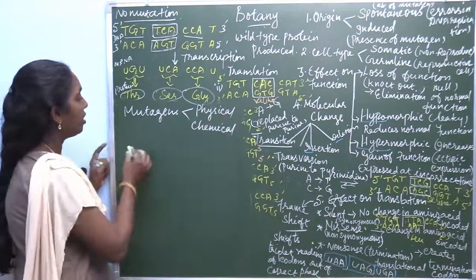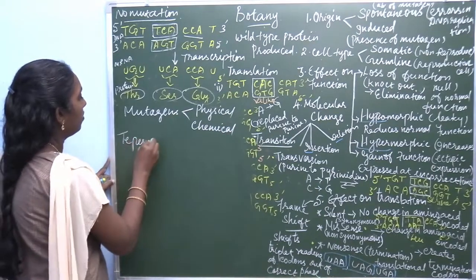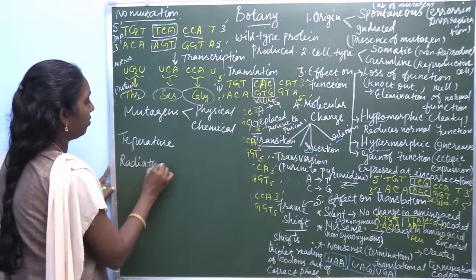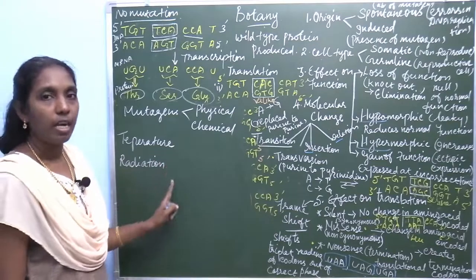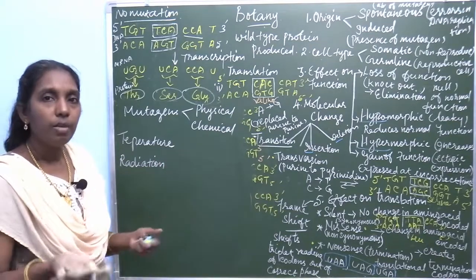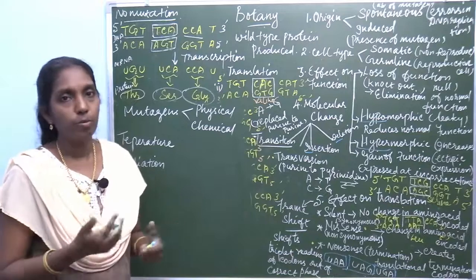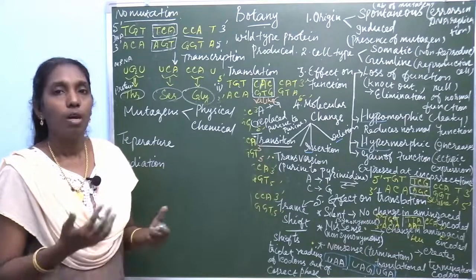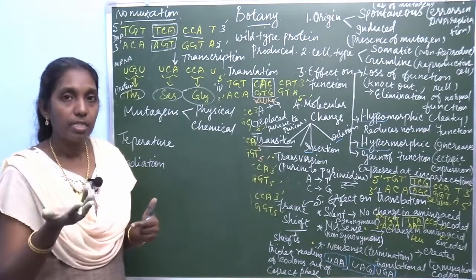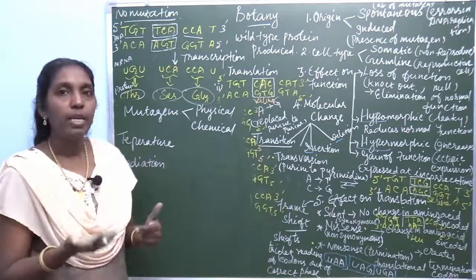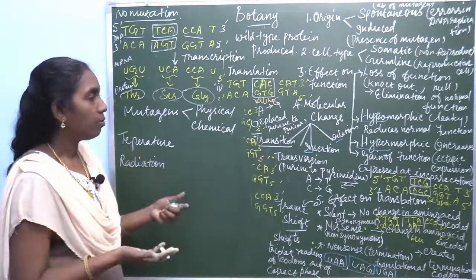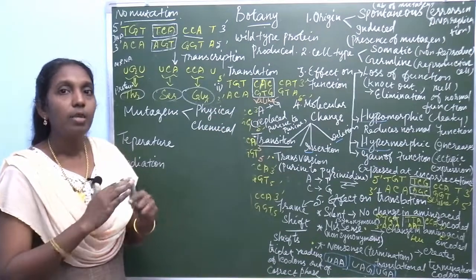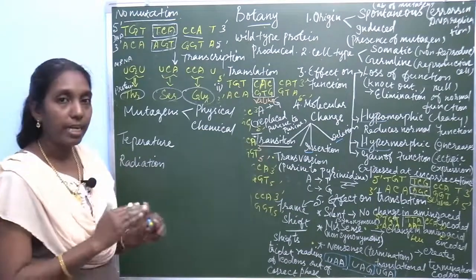Physical mutagenic agents are temperature and radiation. When the temperature increases, it induces mutation. The rate of mutation increases when the temperature increases. While the temperature rises, it affects the replication process, the transcription process, or the translation process. So, when the temperature rises, it breaks the nucleotide sequence.